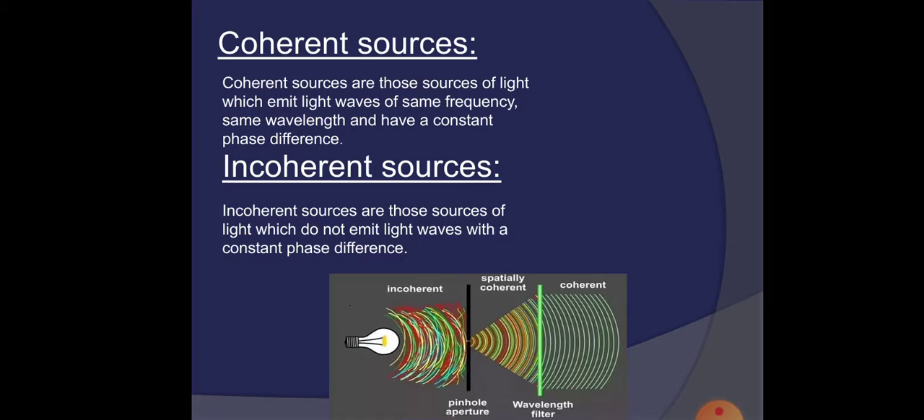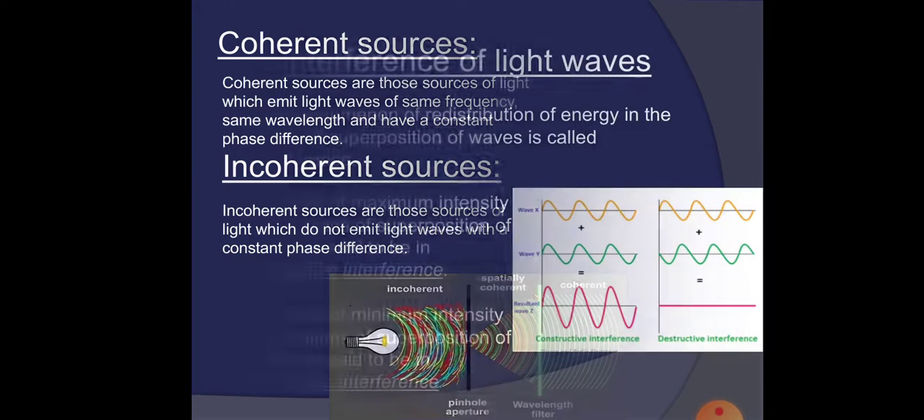Coherent and incoherent sources. Coherent sources are those sources of light which emit light waves of the same frequency, same wavelength, and have a constant phase difference. Incoherent sources are those sources of light which do not emit light waves with a constant phase difference.